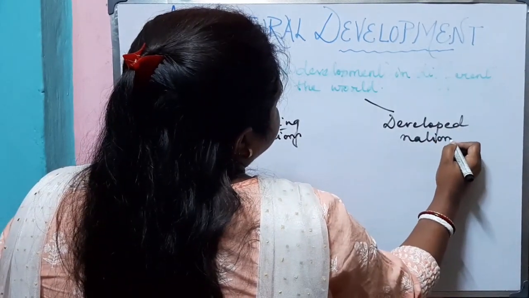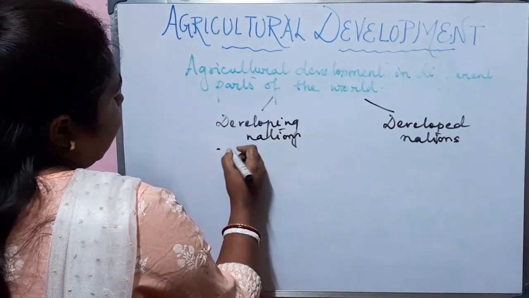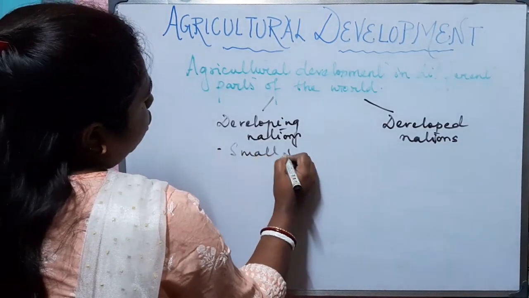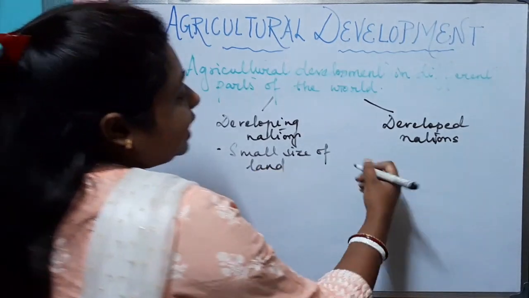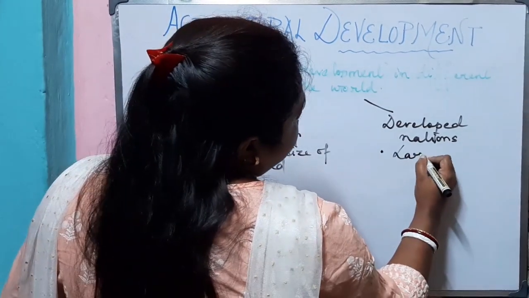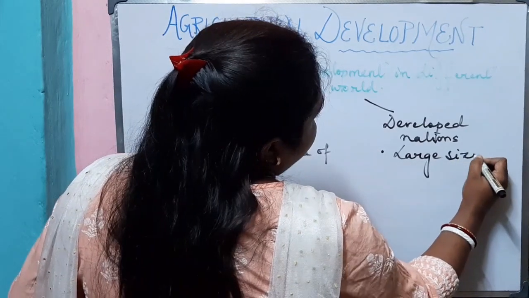Now, in developing nations, we will see that there is small size of land, whereas in developed nation, there is large size of land.